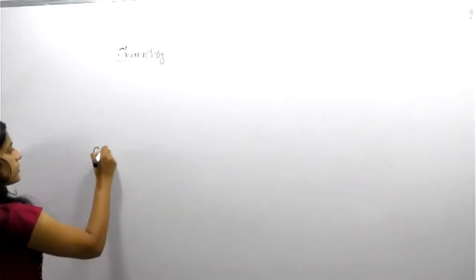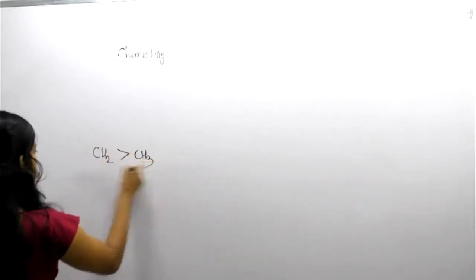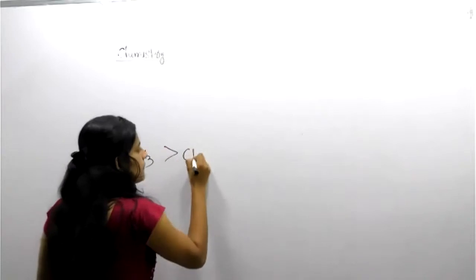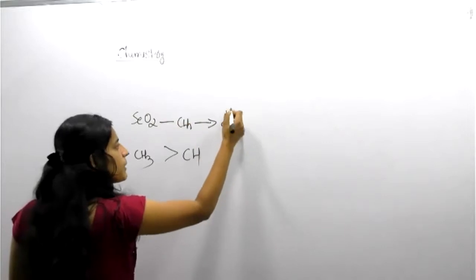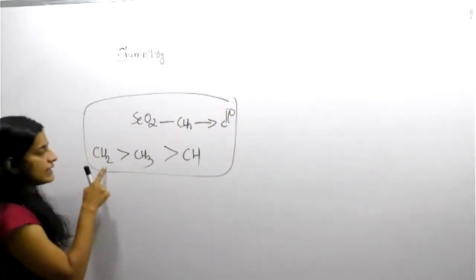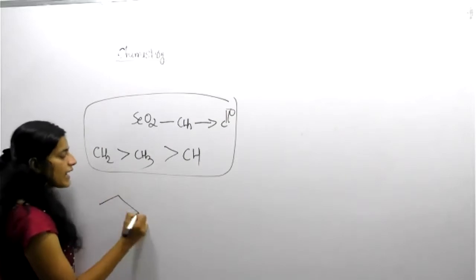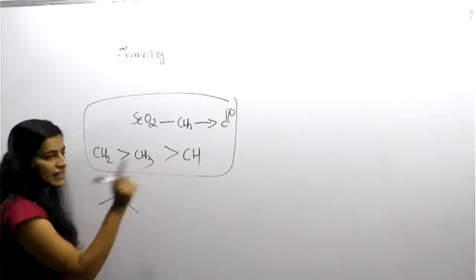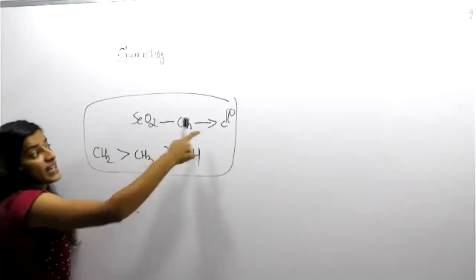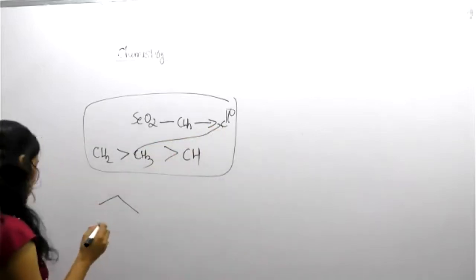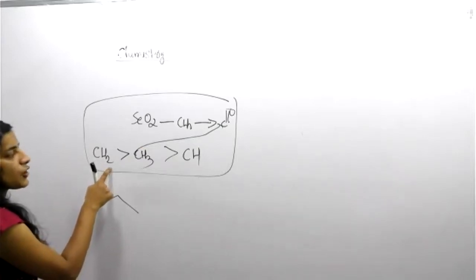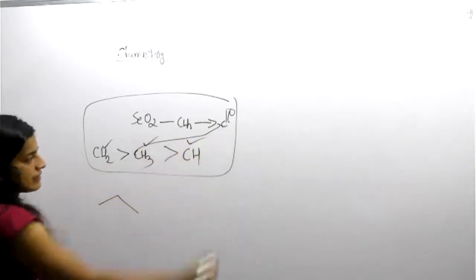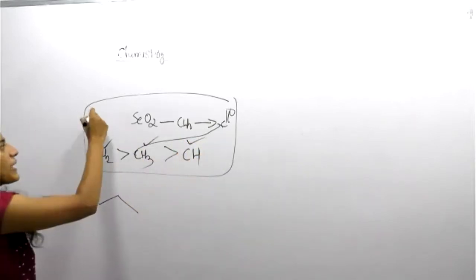But one thing, suppose CH2, CH3, CH, with SeO2: the CH2 group is converted into C double bond O. But this is the priority. The same group containing CH2, CH3, CH is with you, suppose. Which will undergo conversion to C double bond O first? First of all, CH2 will undergo it first, then CH3, then CH. Okay. So keep it in mind, very important.